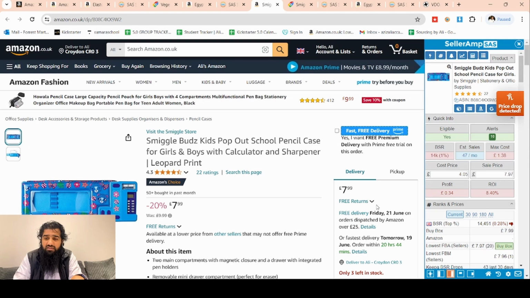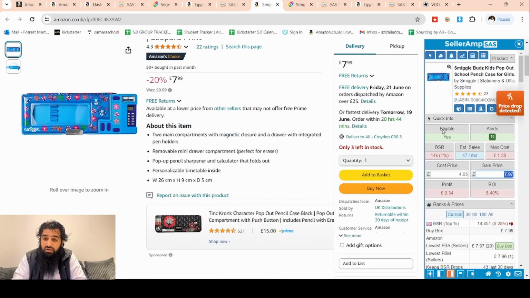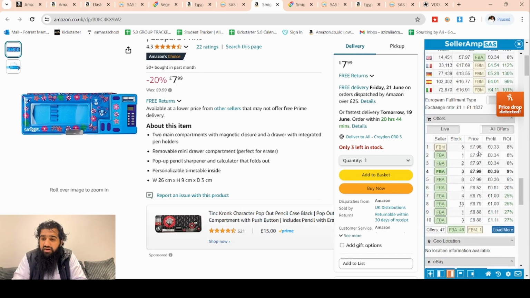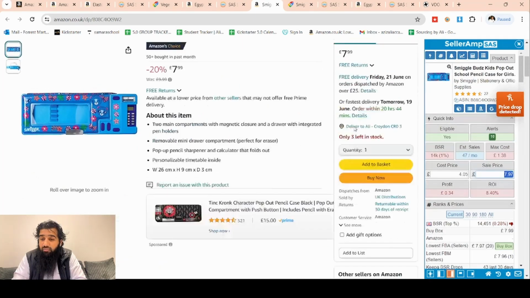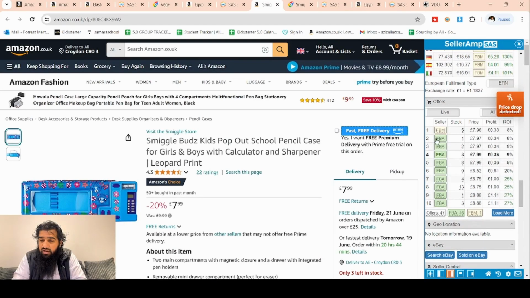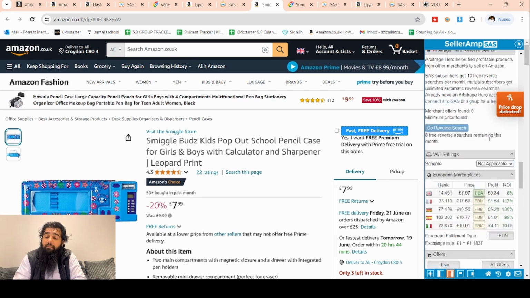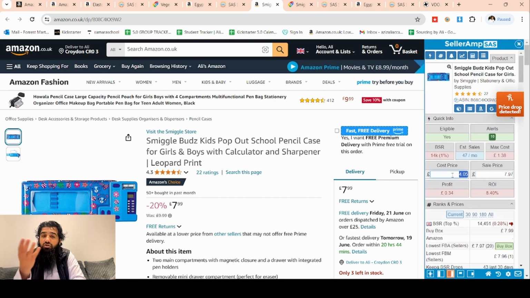But definitely for these guys who are selling it for 799, there are two possibilities here. Either these guys who are selling at 799, 796, 797, 797 are buying it from wholesale, and given that this seller has 200 plus ratings, it could be that this seller is buying directly from the brand or from the wholesaler, hence their buy price is cheaper than 405. Because otherwise, if they are also buying it for 405, then it means that they are happy with an 8% return on investment, which I am not inclined to believe. I do not believe that.